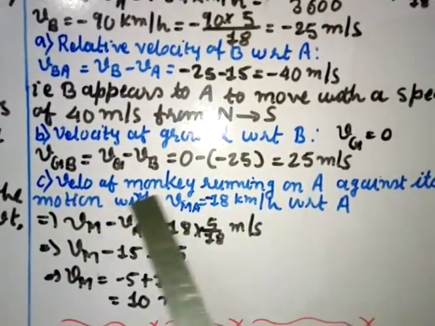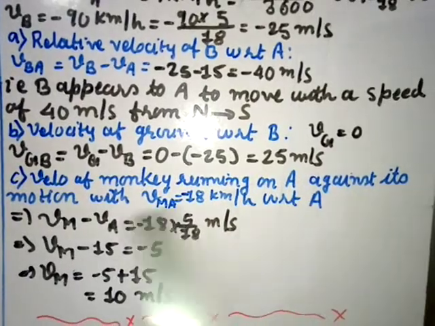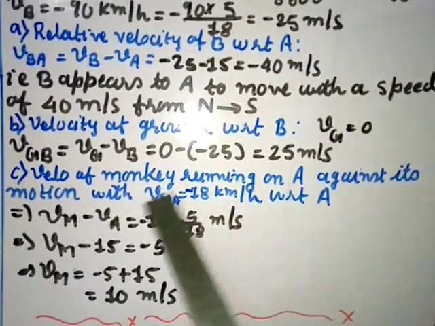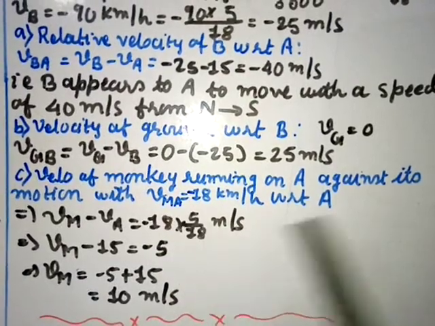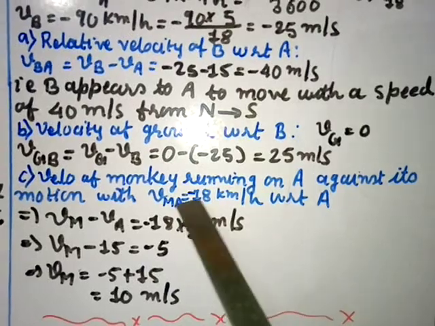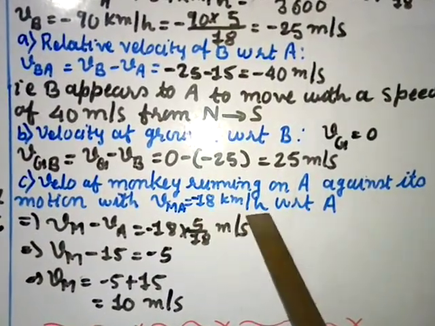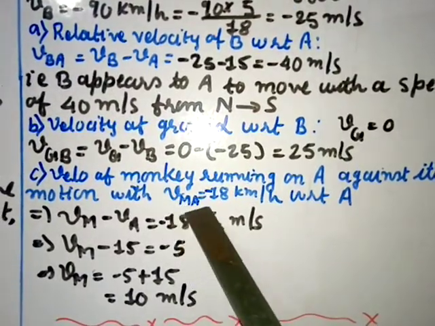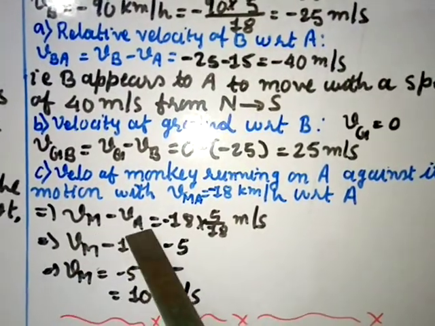Part C, velocity of monkey running on A against its motion, with velocity given as 18 km per hour. So VMA is given to you, but it is against A, so minus 18 km per hour with respect to A. Minus 18 km per hour you have to convert into meter per second, so multiply by 5 by 18. And VMA you can write as VM minus VA.